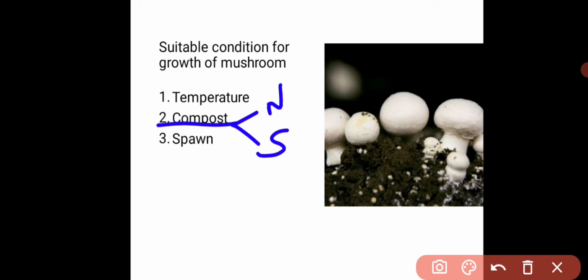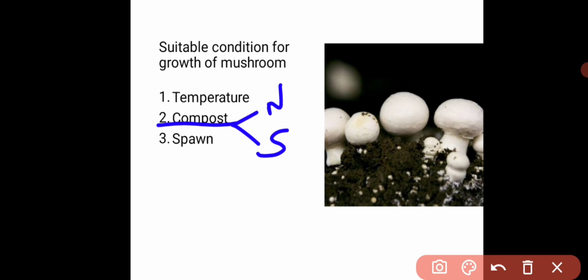Not only wheat, barley and horse dung, we have to provide straw with this. Including the straw, we have to provide the wheat, barley and horse dung. If you take 100 kg of the wheat, barley and horse dung composition, then we have to provide 33 kg of straw for the proper growth of the mushroom.